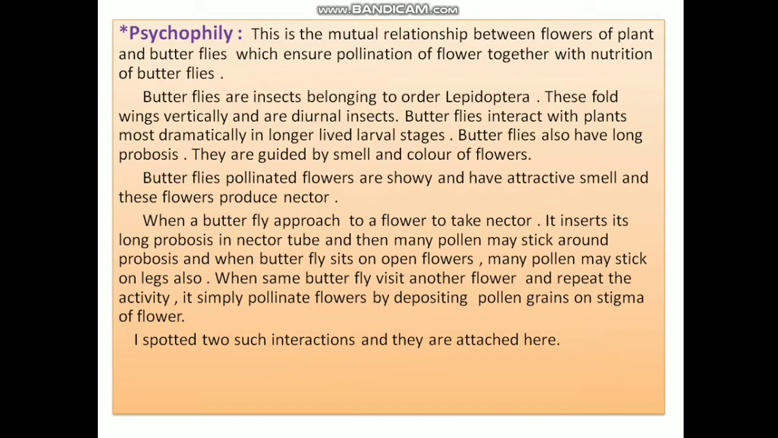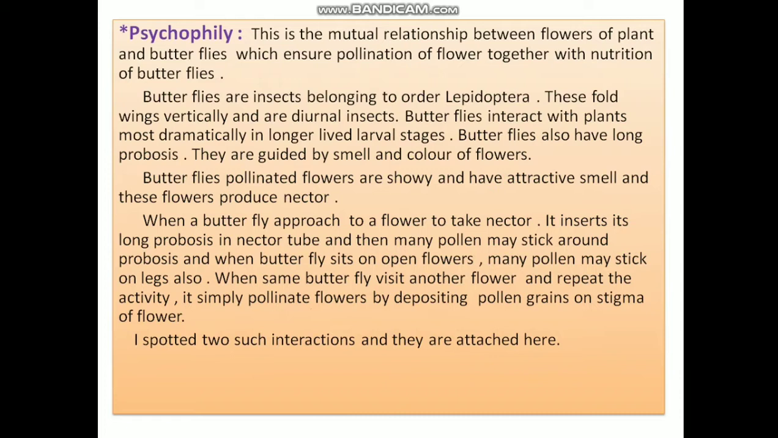Another pollination type of interaction is psychophily. Psychophily is the pollination by butterflies. It is the mutual relationship between flowers of plants and butterflies which ensures pollination of flowers together with nutrition for the butterflies. Butterflies are insects belonging to order Lepidoptera. They fold wings vertically and are diurnal insects.